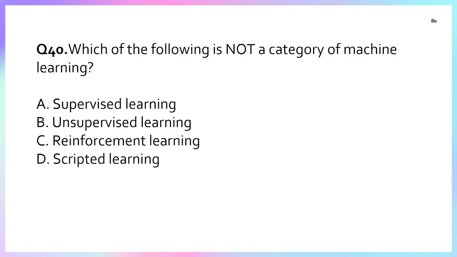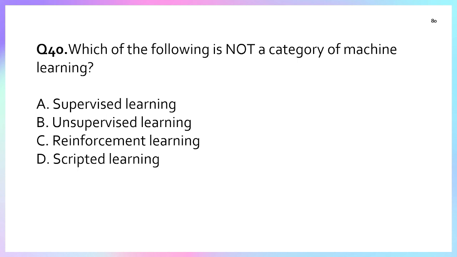Question number 14. Which of the following is not a category of machine learning? Option A, supervised learning. Option B, unsupervised learning. Option C, reinforcement learning. Option D, scripted learning. In machine learning, there are supervised learning, unsupervised learning, and reinforcement learning.